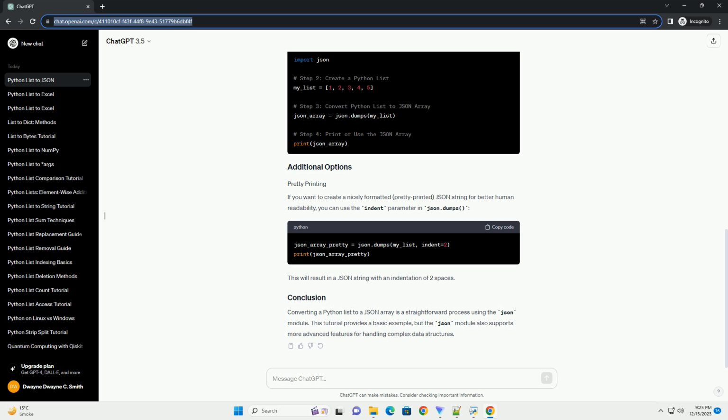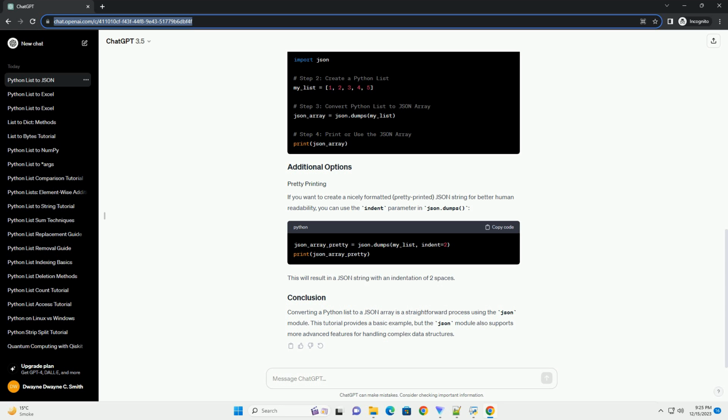Step 4. Write JSON data to a file. If you want to store the JSON data in a file, you can use the json.dump function. Let's modify the previous example to write the JSON array to a file named output.json. Step 5. Reading JSON data from a file. To read JSON data from a file and convert it back to a Python list, you can use the json.load function. This will output the original Python list.